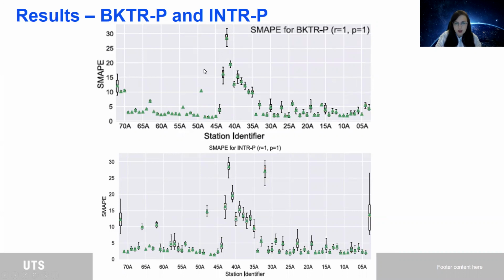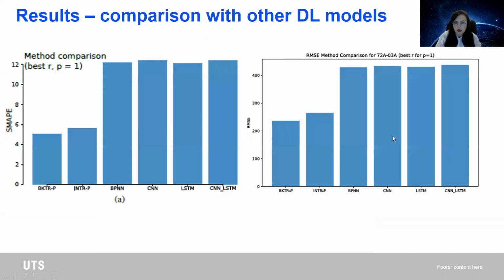I want to mention here that between 45A and 35A, the errors are higher. This is the interconnection between M7 with M4, another important motorway in Sydney, which tells us a story that when more complex network structure comes in, the errors might increase.